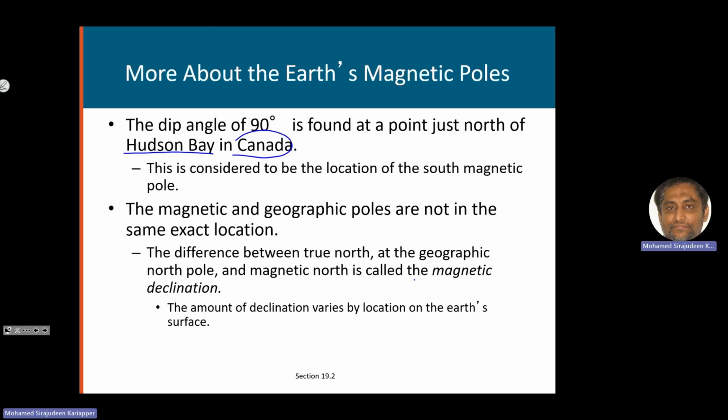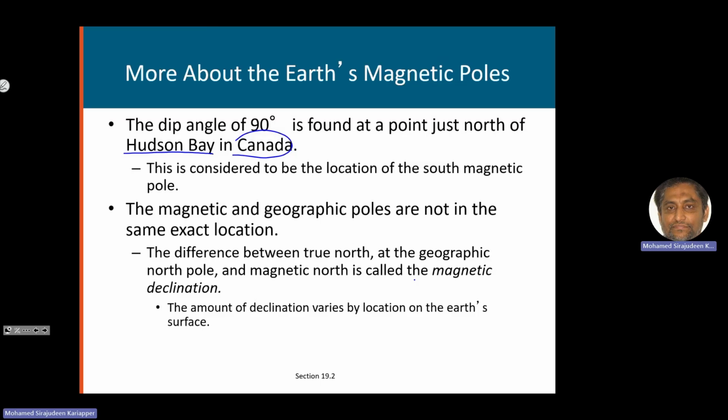So now you know where the Earth's magnetic south is. It is not exactly at the North Pole, but it is somewhere off in Canada. The magnetic and geographic poles are not in the same exact location.